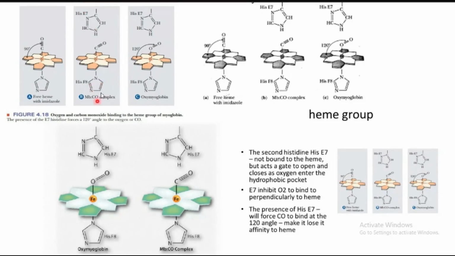F8 is the proximal histidine. Proximal means it is present in very close proximity, and it is the primary histidine imidazole involved in the coordination bond formation with the iron center of the heme.